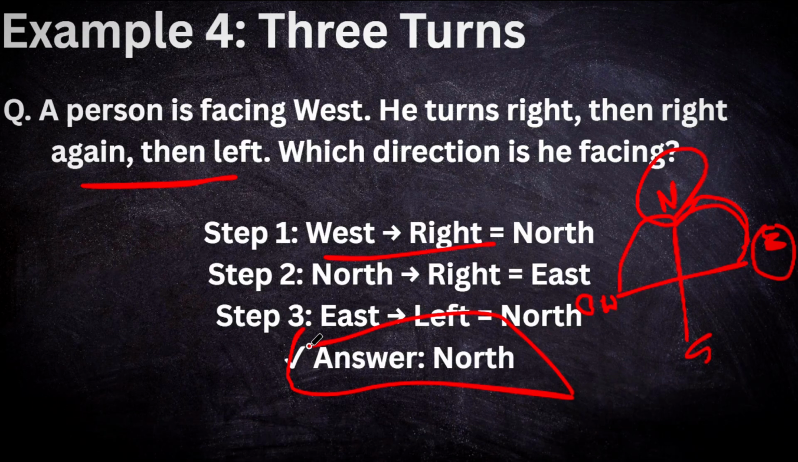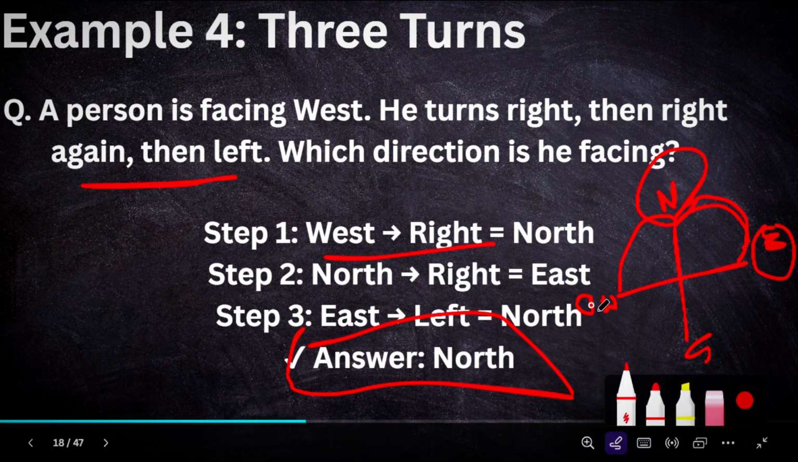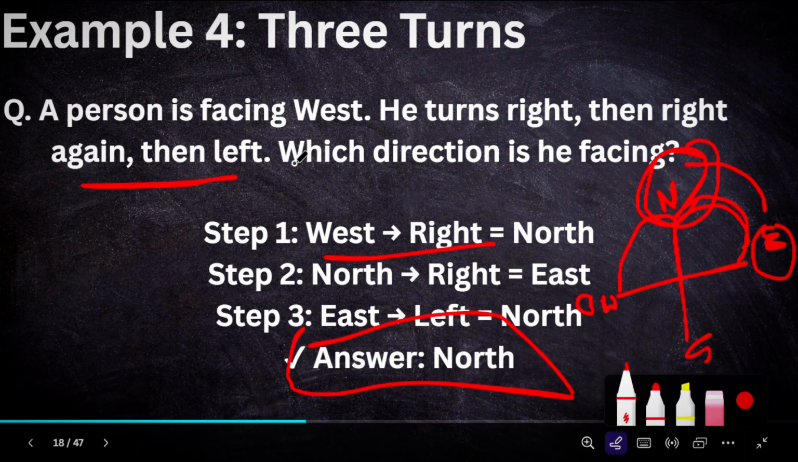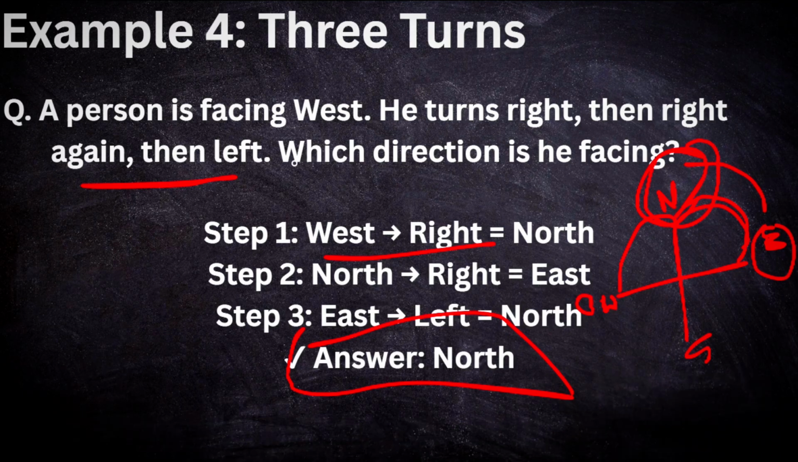Basically, in that example, the person is facing the west direction. In that west direction, he turns to the right. He turns to the right means what? The north direction. Then again, he turns to the east direction. Then left, which direction is he facing? So in that, he is facing the north direction. That's called direction sense. These examples are very easy.